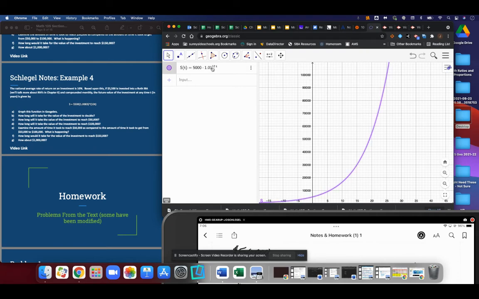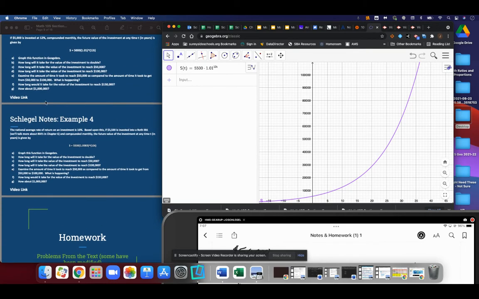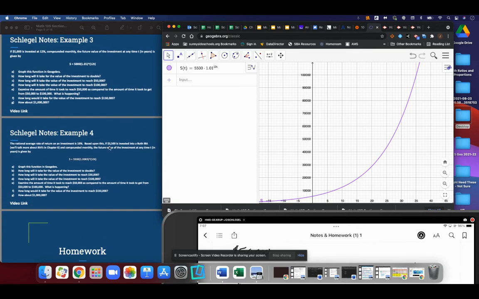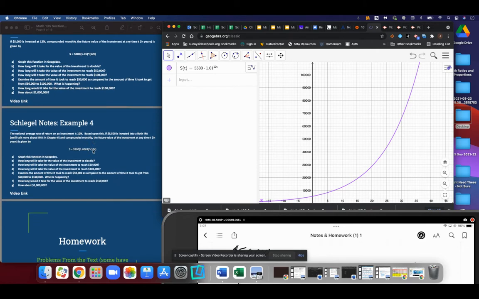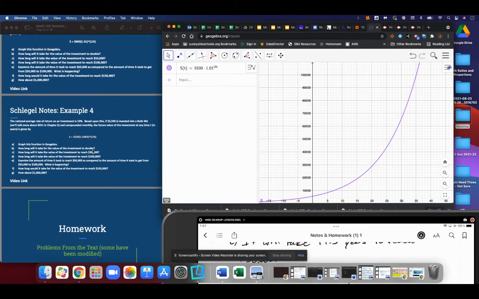And I'm going to try something different here and see if I can delete the one that's there and then replace it and see if that works for me. It did. Awesome. So the other way to do that, everyone, again, is to go over here and say new, but then you've got to play with your axes again. You can see that this one is growing a little bit slower. It's not quite as steep as the other one was. And the reason for that is in example 3, we had a 12% return. Now we have a 10% return. Still a pretty good return, just not quite as aggressive or fantastic of a return rate for this one. So let's go ahead and run example 4.